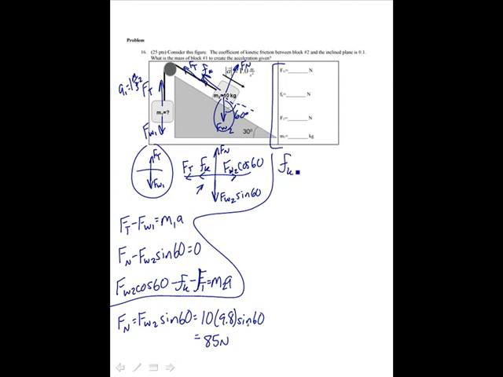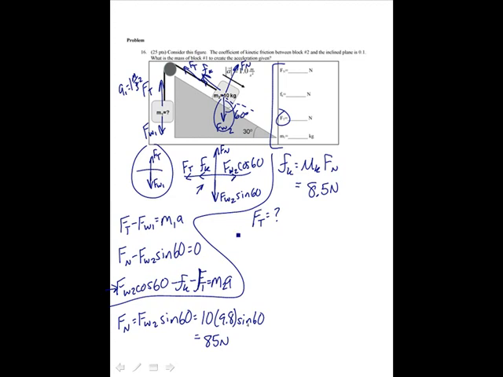And then I need to find my kinetic frictional force. That's mu k Fn. That is 0.1 times 85. That's 8.5 newtons. And then I want to find my tension force. So what is Ft equal to? Well, let's see. I know my normal. I can use this. Right? Yeah, I can use that in order to find the tension.